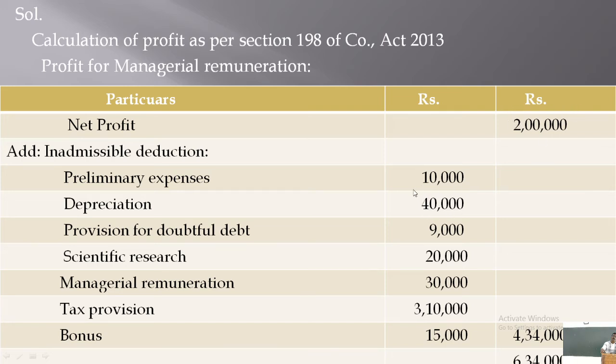Depreciation already deducted from the profit is 40,000, isn't it? But the actual amount of depreciation as per income tax rule is 35,000 only. So 5,000 rupees more depreciation was deducted from the profit of rupees 2 lakhs. Therefore, it should be added back. 5,000 rupees should be added back here.